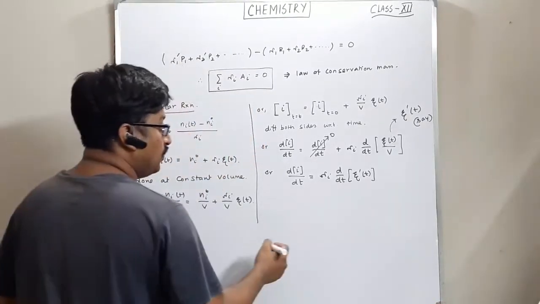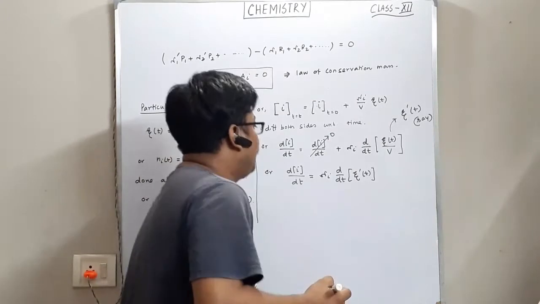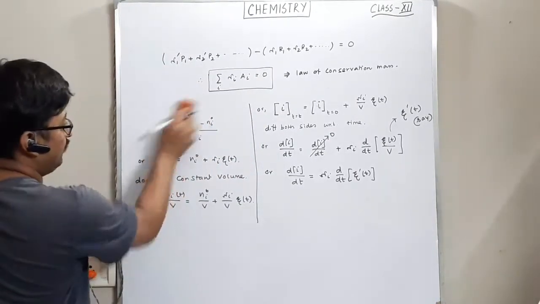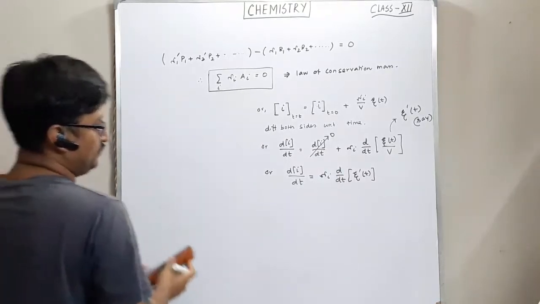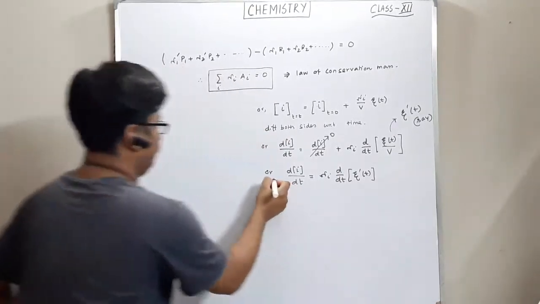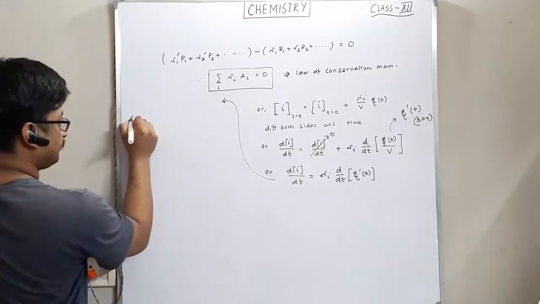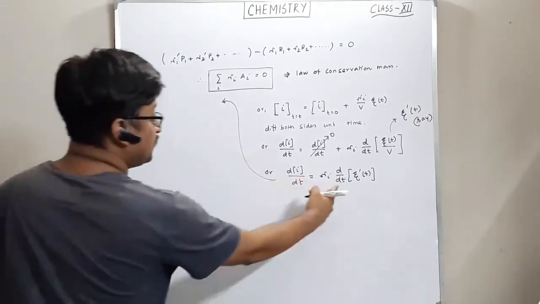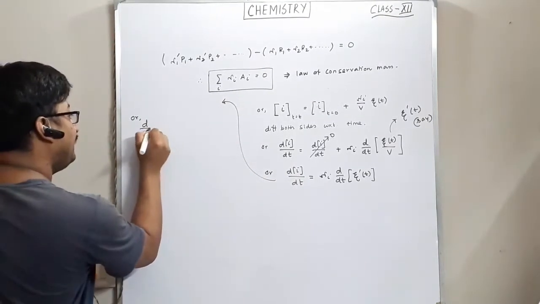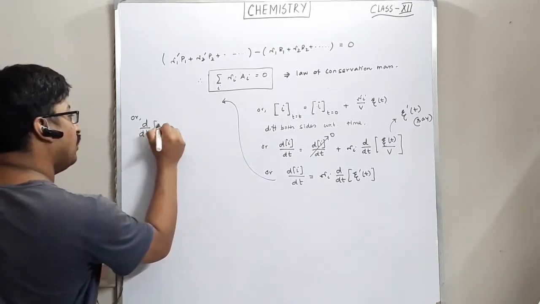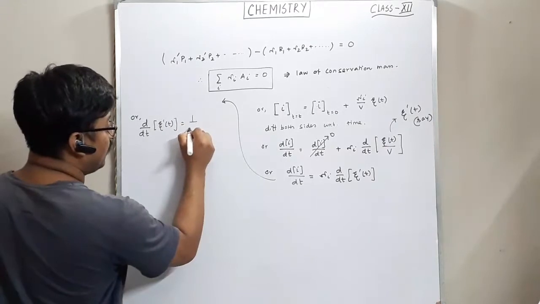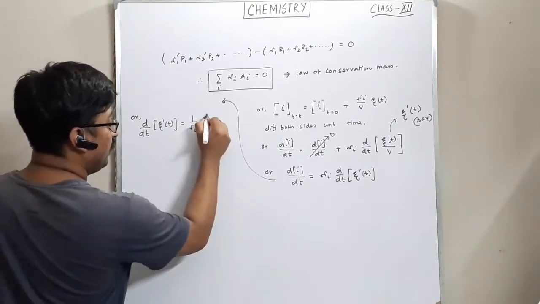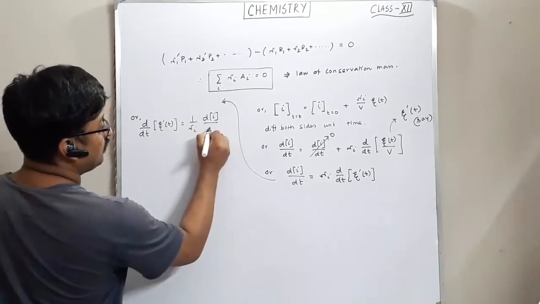Next step. Let's do a little modification here, just putting it here. d/dt of η'(t) is equal to 1/ν_i d[i]/dt.